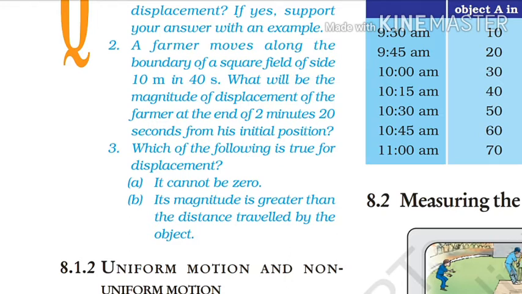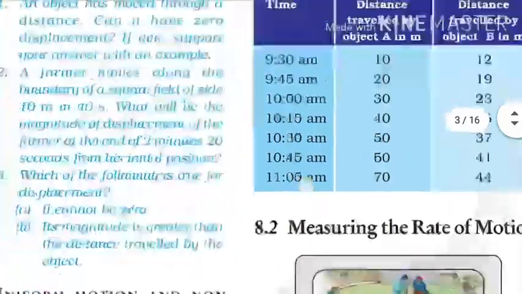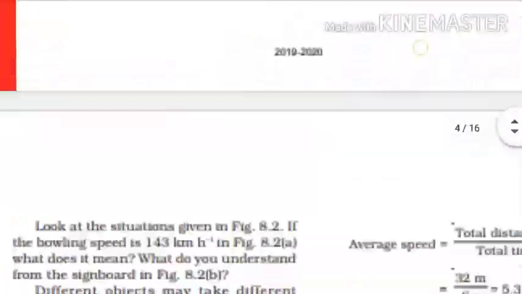So we can say that displacement is never greater than the distance. It means the displacement never attains a greater magnitude than the distance, so this statement is false. Okay, now come to the next question.